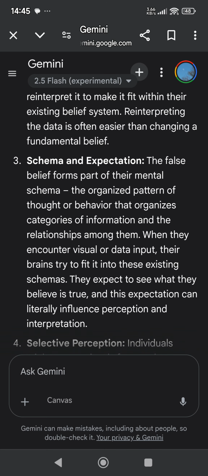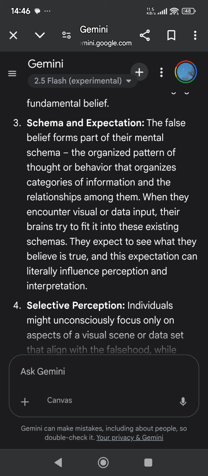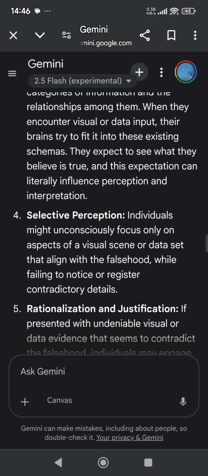Schema and expectation. The false belief forms part of their mental schema, the organized pattern of thought or behavior that organizes categories of information and the relationships among them. When they encounter visual or data input, their brains try to fit it into these existing schemas. They expect to see what they believe is true, and this expectation can literally influence perception and interpretation.